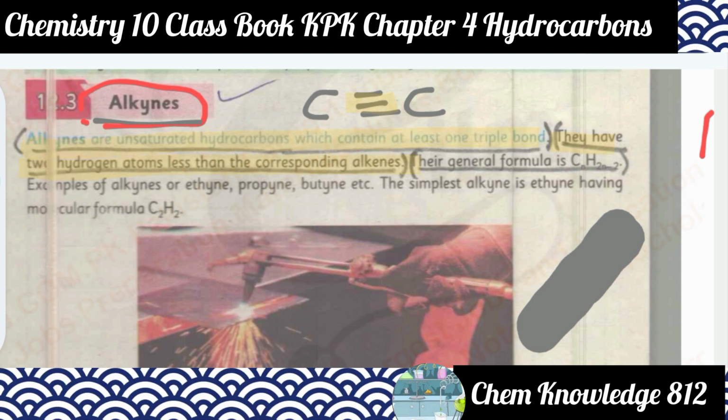We have previously discussed alkenes, and the general formula for alkenes is CnH2n, while the general formula for alkynes is CnH2n minus 2.